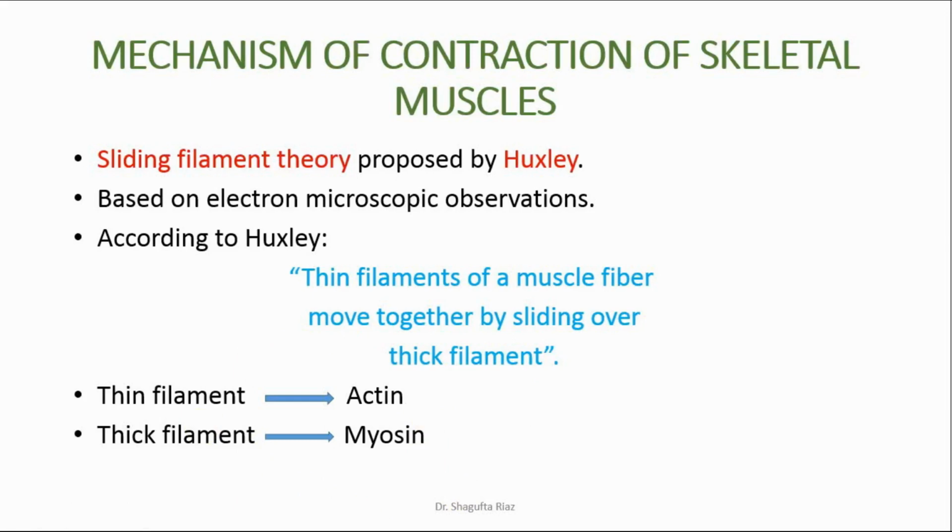It is just like if you slide the fingers of your right hand over the fingers of your left hand. If you slide both the fingers, you can slide them in and you can slide them out, right? Similar movement takes place in the sarcomeres, where the thin filament, actin filament, and thick filament, myosin filament, are present.